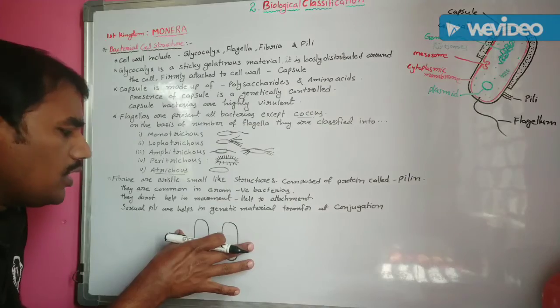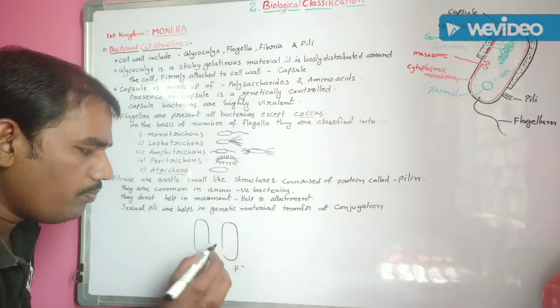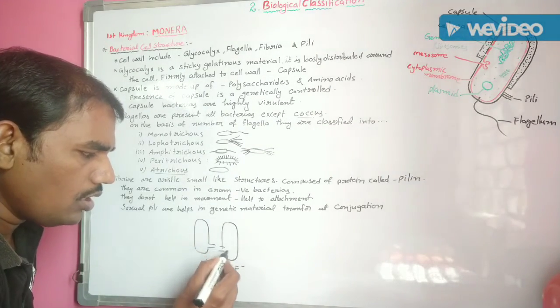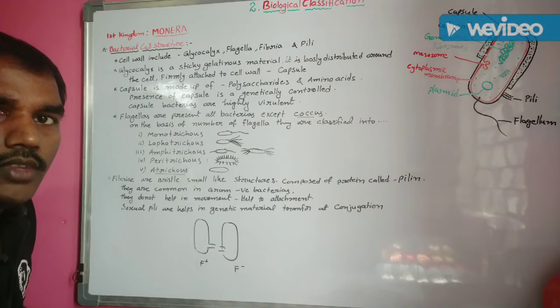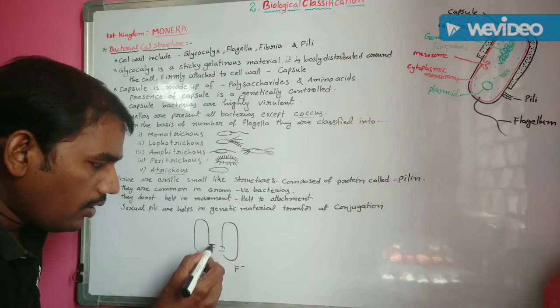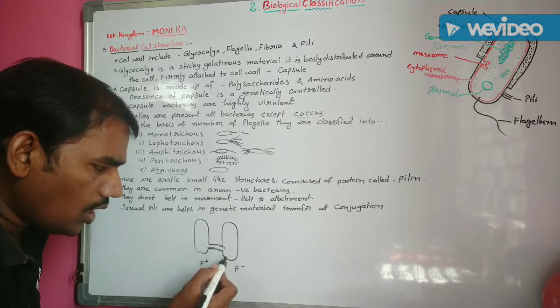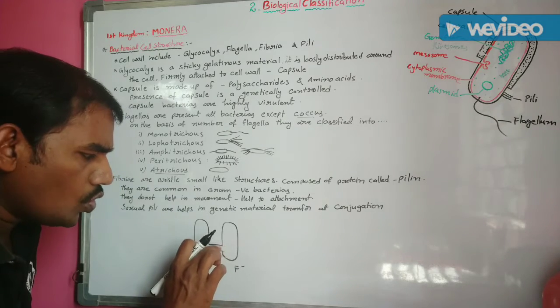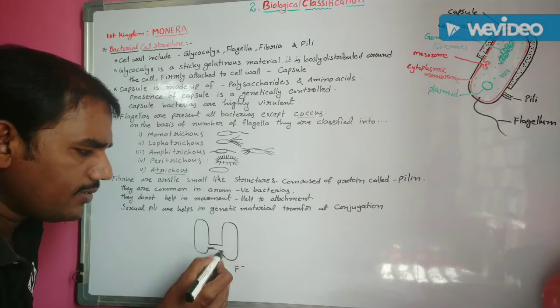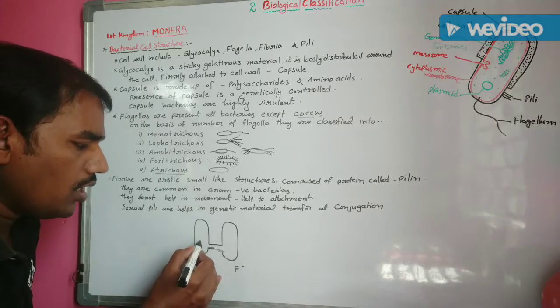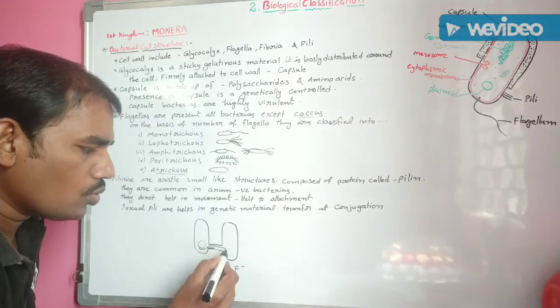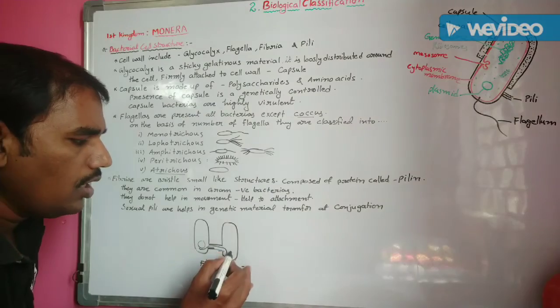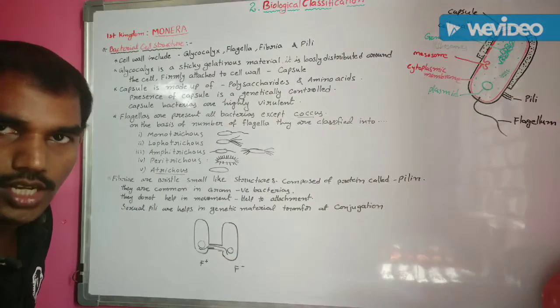They attach to one another with the help of sexual pili. By the fusion of these sexual pili, a conjugation tube is formed between the opposite cells. The genetic material is duplicated and transferred through this conjugation tube to the recipient cell.